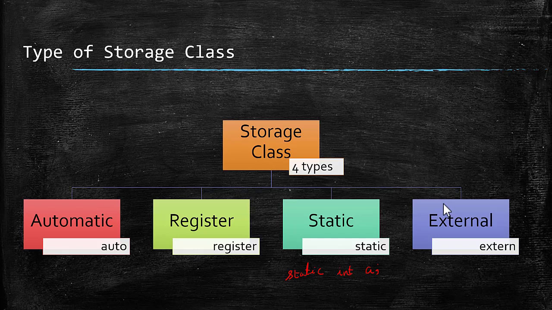For longevity, in case of automatic and register, it will last as long as the execution is within the block where the variable has been declared. In case of static, the value will persist between different function calls. And for external, it will be available to all the functions in the same subdirectory where the variable is declared. That's it for today's discussion, and in the next lecture we are going to discuss dynamic memory allocation in C, and we are going to implement arrays using dynamic memory allocation.